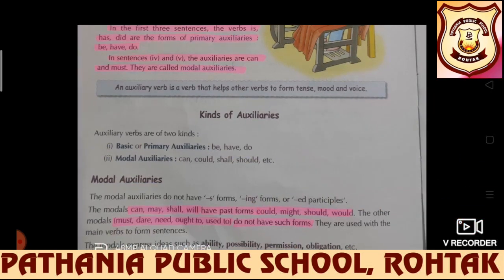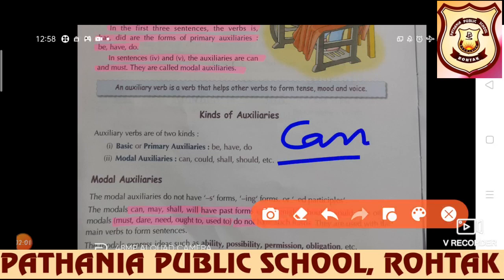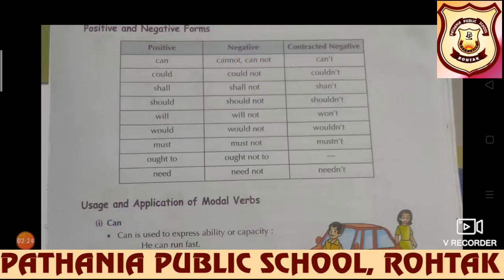Modal auxiliaries do not have any S forms, ing forms or ed participles. What does it mean? Suppose the modal can is there, that will remain the same irrespective of whatever the subject is, whatever the tense is. Modal auxiliaries do not have any other form. Their position is the same in all types of sentences. And what do modals do? They tell us about the possibility, capability, mood of the speaker.